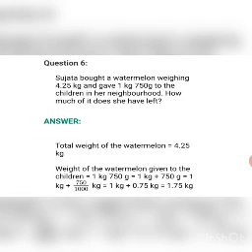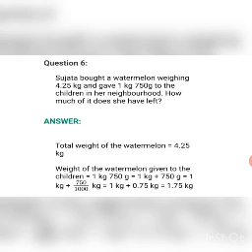Question number 6. Sujata bought a watermelon weighing 4.25 kg and gave 1 kg 750 grams to the children in her neighborhood. How much of it does she have left? Now she bought a watermelon, okay, and she gave a part of it. So what is left is we'll come to know only when we subtract, right? So let's see the solution now.